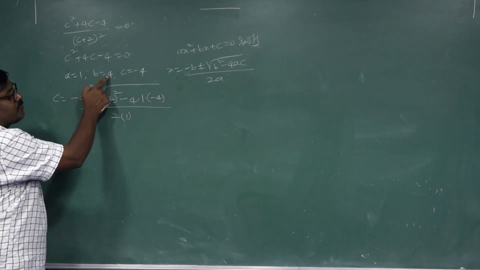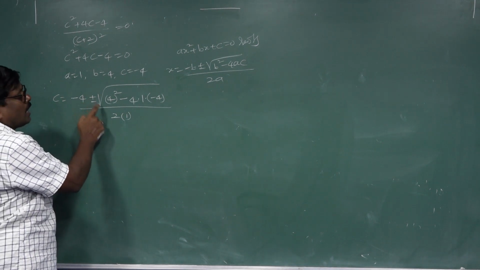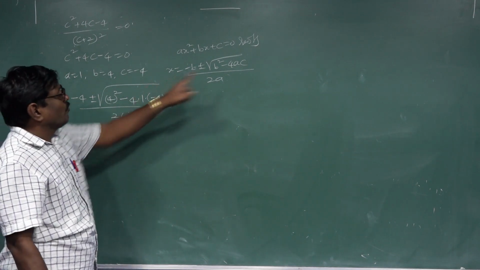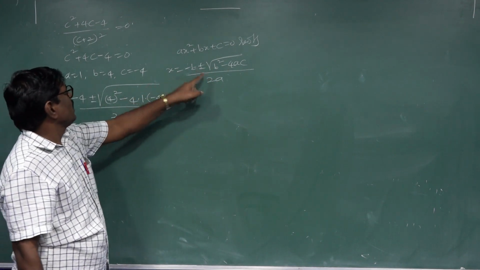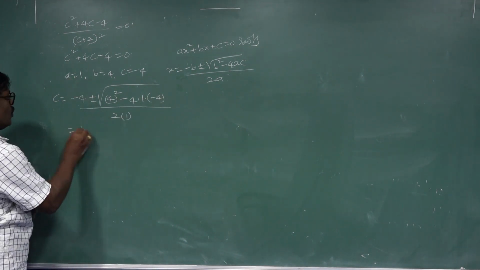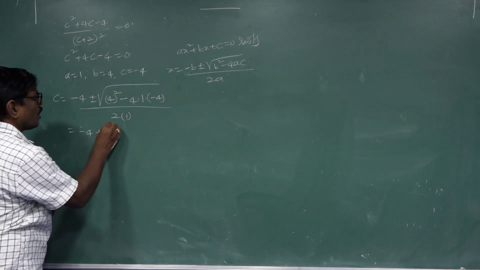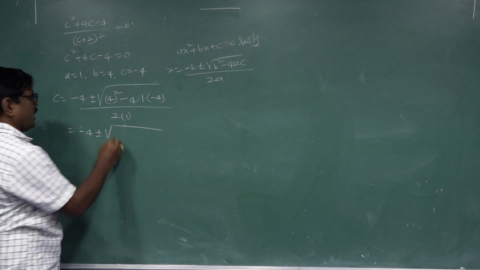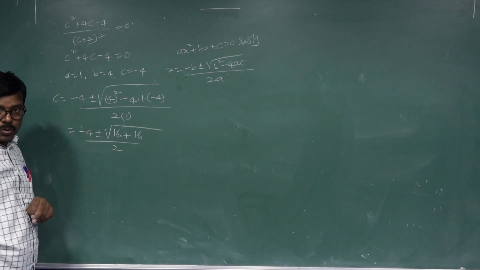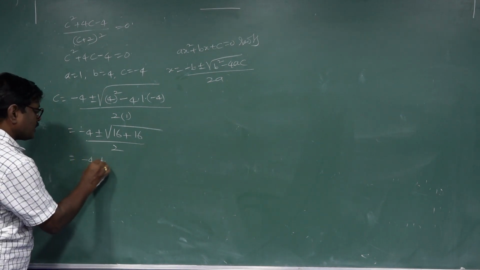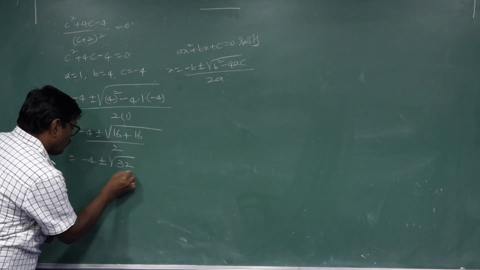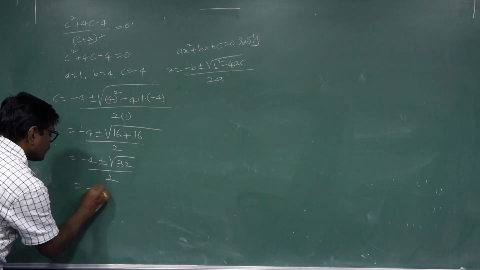My b value is 4, so x equals minus 4 plus or minus under root of b square, 4 whole square, minus 4 into a value 1 into c value minus 4, by 2 into a value 1. That equals minus 4 plus or minus under root of 4 whole square, nothing but 16, plus 16, by 2 into 1, so under root of 16 plus 16, which is 32, by 2.